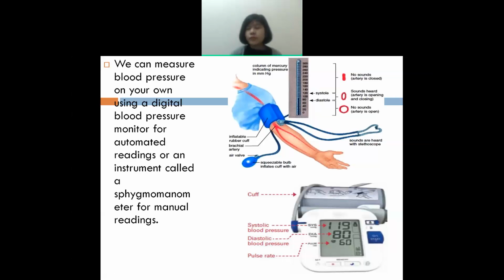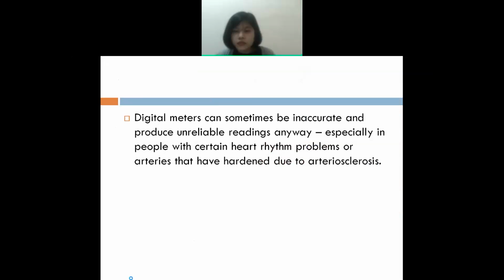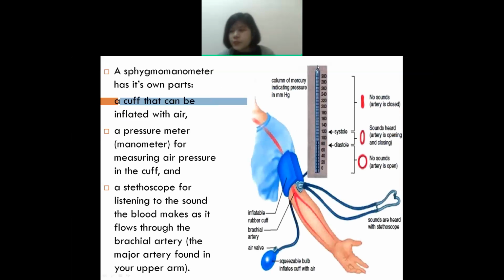But with this digital blood pressure monitor, you will see that mostly for a person who has a normal heart rhythm, it usually fluctuates. Okay, next monitor.